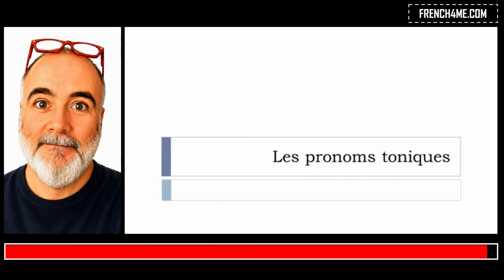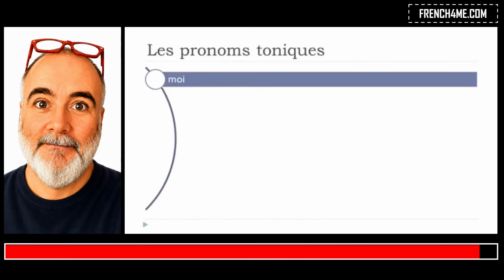So let's see what we'll discover in this lesson, and we'll work on les pronoms toniques. They're useful, and normally we tend to introduce them quite fast in French because you will have to use them. Les pronoms toniques, so if you remember we saw les pronoms personnels like je, I, tu, you, etc. But then in that case, when you want to use this pronom tonique, normally you want to insist, and then you want to use this moi form.